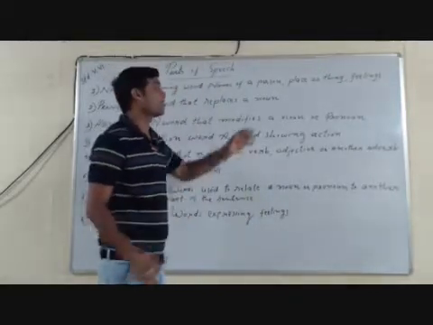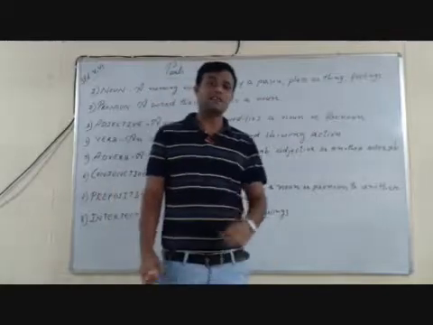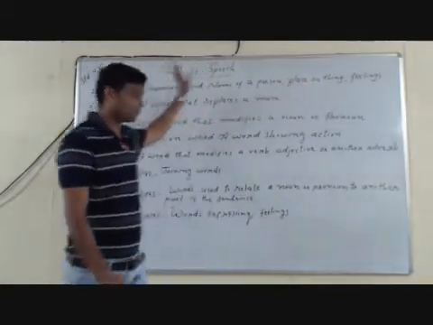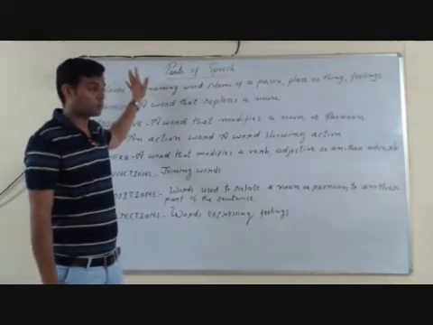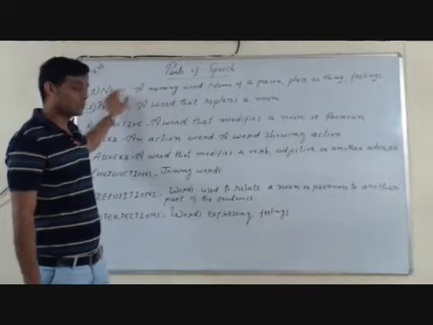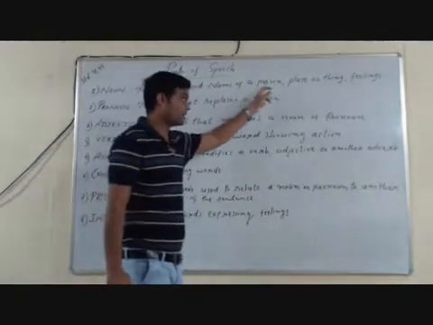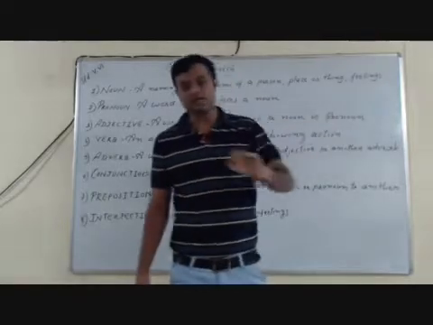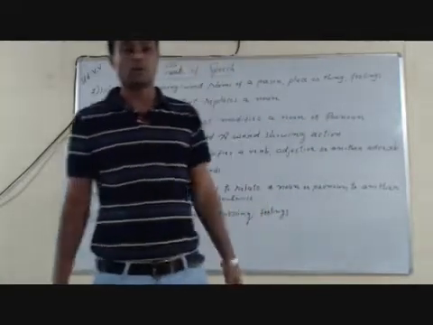These are names of things. Feelings: honesty, we can say, is one kind of noun. So remember, a naming word, that is a noun. It means the name of a person, place, or thing, or feelings. That is the first part of speech, noun.